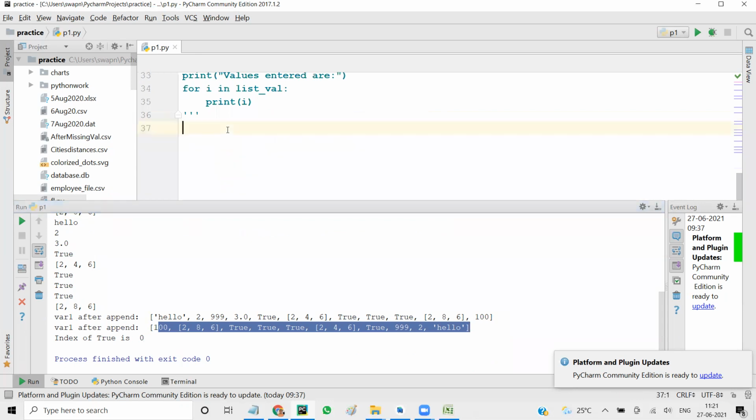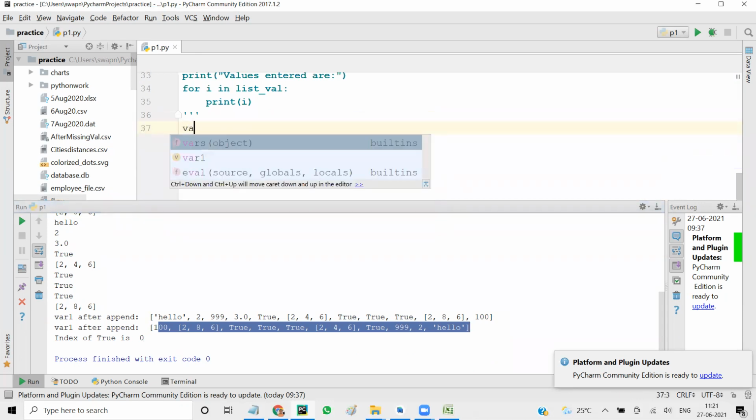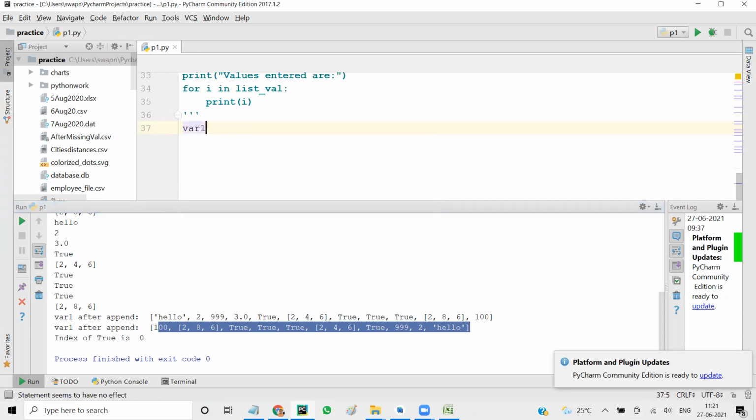Just thinking what to write. Let me redefine var1. var1 equal to list apple, banana, cherry. It's not wrong, but it's better to follow consistency.